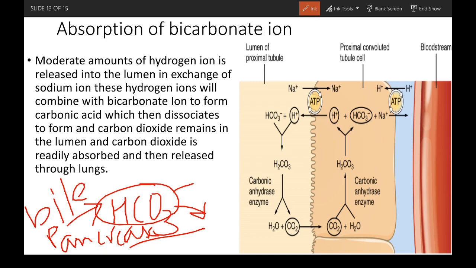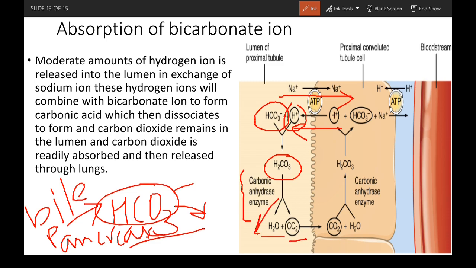We can see here that when the sodium and hydrogen ion exchanger is there, when hydrogen ion is getting out for one sodium ion getting in, this hydrogen ion then combines with a bicarbonate ion and forms carbonic acid, and then carbonic anhydrase enzyme again breaks it down into water and carbon dioxide.